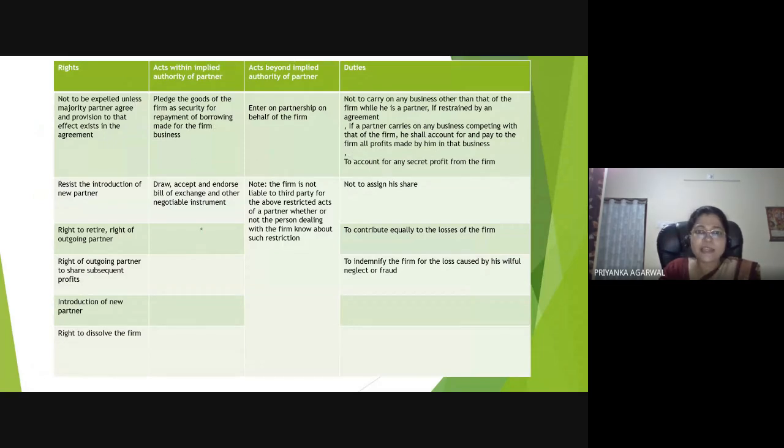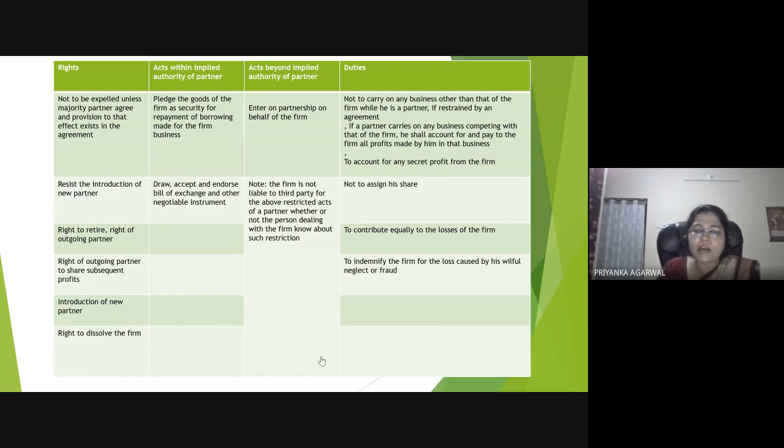So basically I have just bucketed what we have studied till now. In the exam, usually the question will come: what are the rights of the partner, what are the duties of the partner, what are the acts within the implied authority of the partner. So what we have read in the bare act, this only I have bucketed in this box. If you go through it, you will find the same pointers here. Okay. Acts beyond implied authority of a partner: I have mentioned that the firm is not liable to a third party for the above restricted acts of a partner, whether or not the person dealing with the firm knows about such restriction. This is again mentioned in your Act itself. So just try to bucket it like this so that it will be easy for revision.